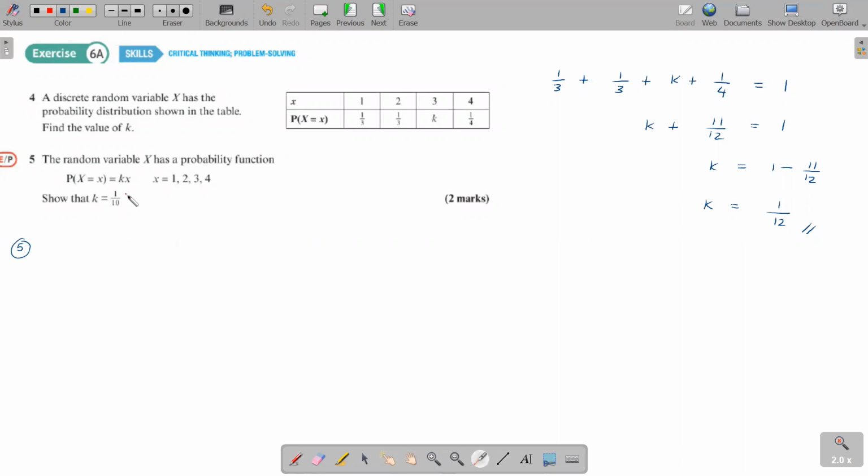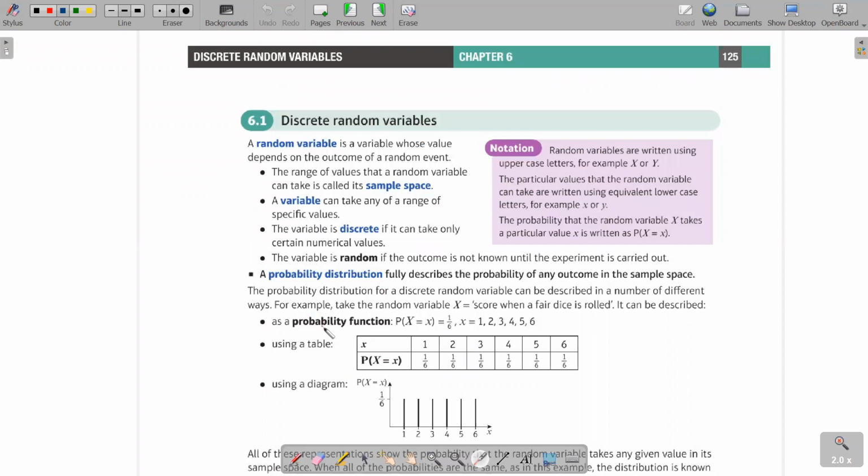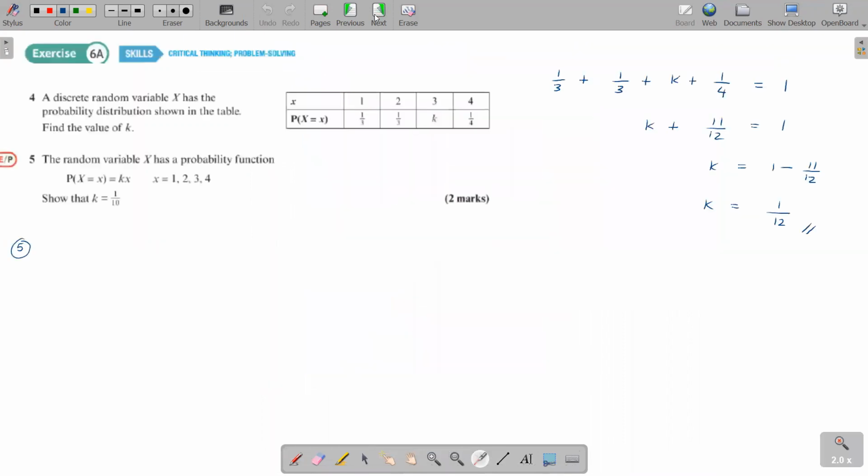When it comes to this probability function, you saw how we represented it previously, right? The same thing you can show even by using a table. It shows the probabilities for the certain x values. So all you have to do here is, maybe we'll build the table, shall we?